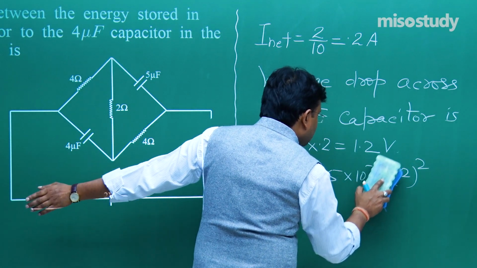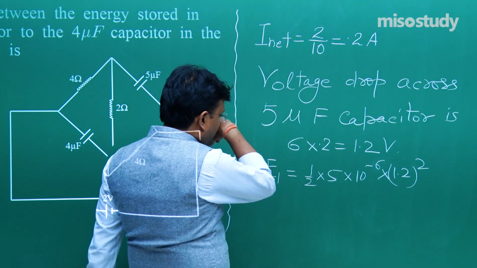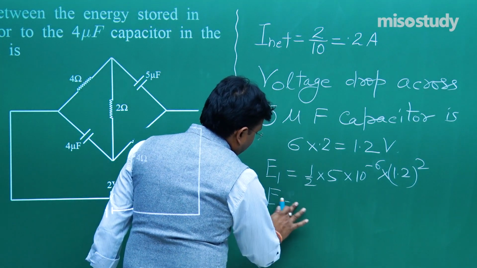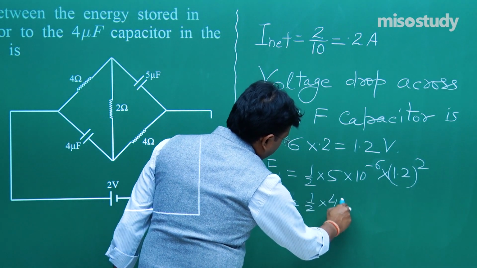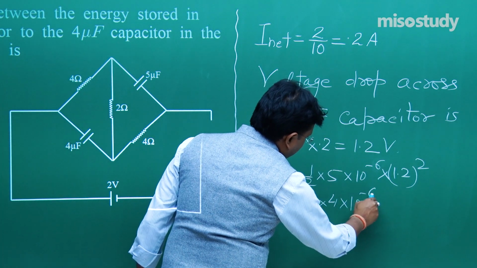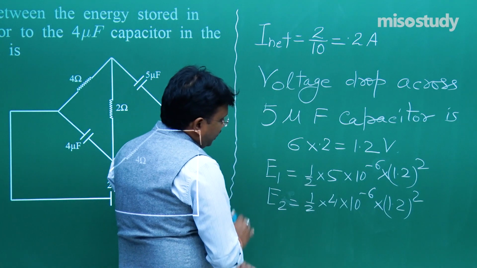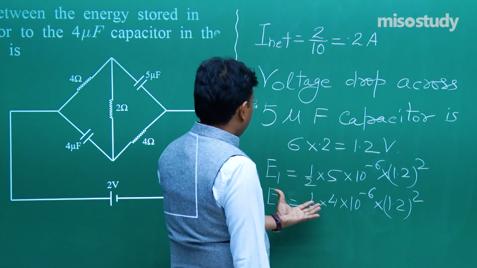Because values I am just picking from the given problem, 10 to the power minus 6 because it is micro, and E2 is equal to 1 by 2 into 4 into 10 to the power minus 6 into 1.2 whole square. Fine. So now you can get the values over here.